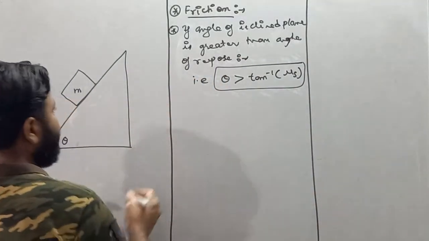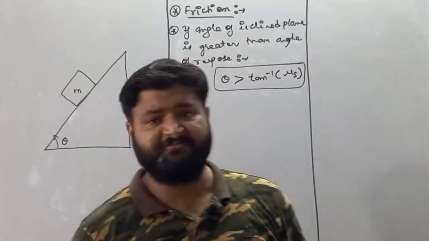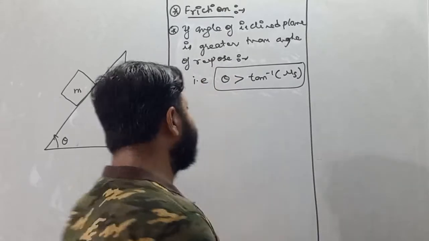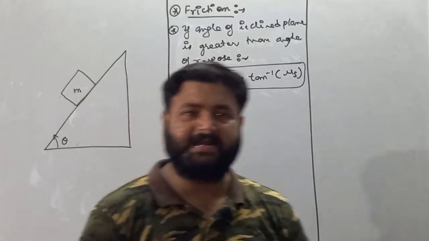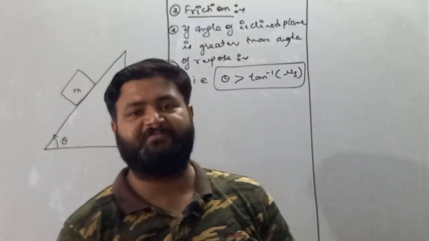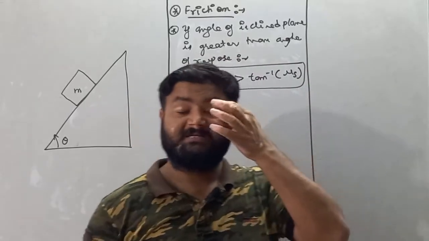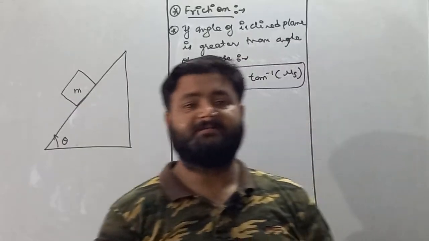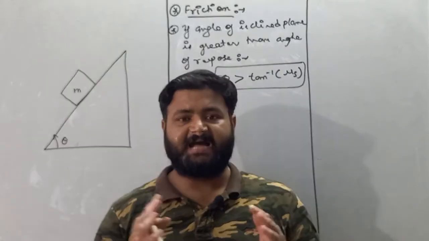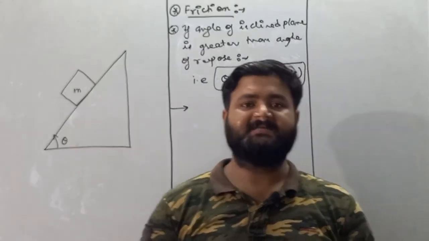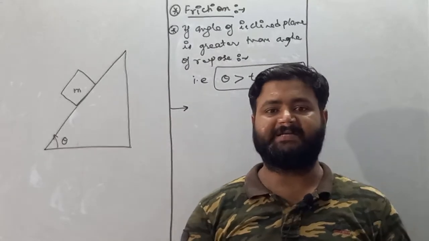So write down, if the angle of inclined plane is greater than angle of repose, then the block starts accelerating, that is, the block comes in motion.